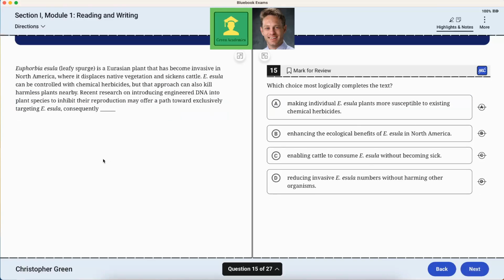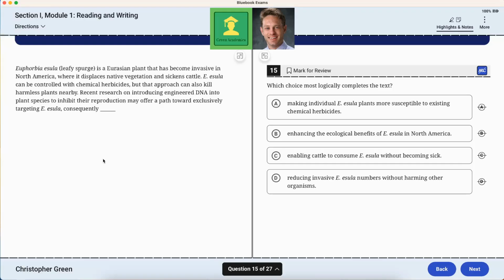EE is a Eurasian plant that has become invasive in North America, where it displaces native vegetation and sickens cattle. EE can be controlled with chemical herbicides, but this approach can also kill harmless plants nearby. Recent research on introducing engineered DNA into plant species to inhibit their reproduction may offer a path toward exclusively targeting EE. Consequently... So when the EE plant comes to North America, it causes the cattle to get sick and it displaces vegetation. So it's bad for the environment. You can control it with chemical herbicides, but the chemical herbicides also have other consequences. Engineered DNA seems to solve this problem, which logically completes the text.